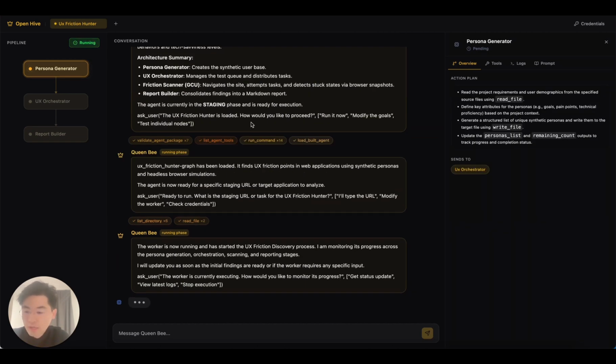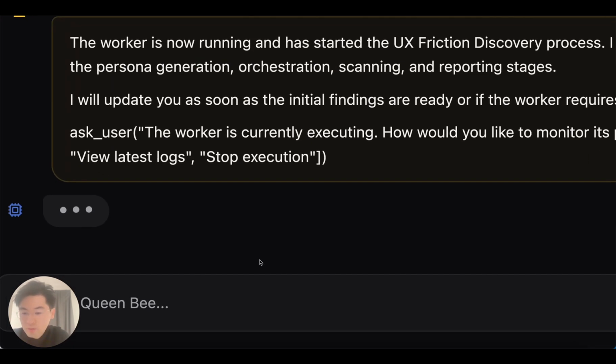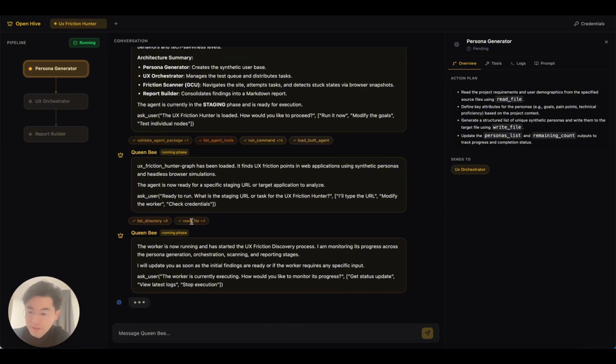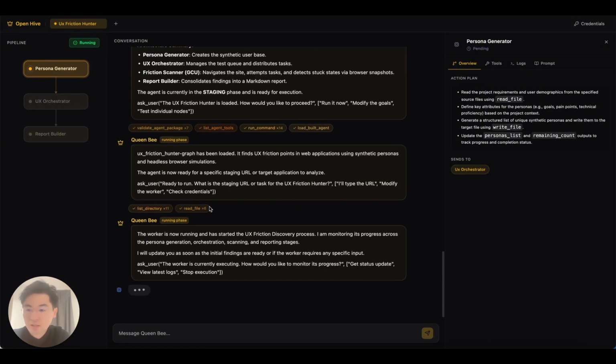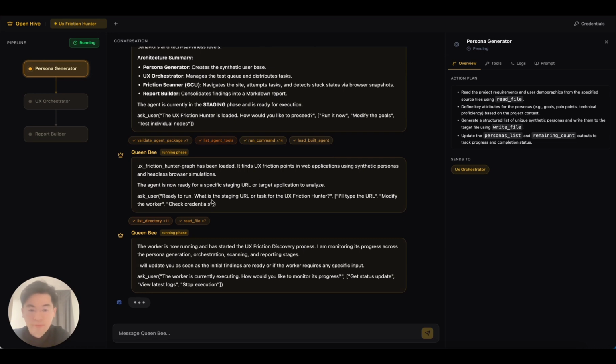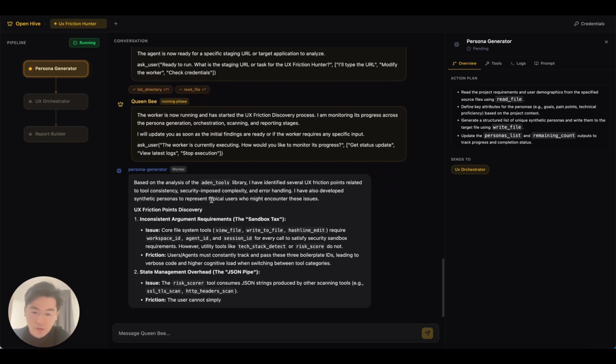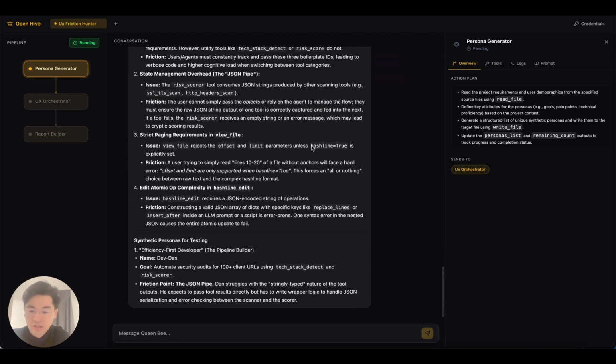So I just hit run, and you can see there's a yellow profile typing. This is actually the worker bee. The worker bee at this point has been engaged to process the task, right? And of course, the Queen Bee has basically designed all the processes, right? So we're actually in execution mode now.